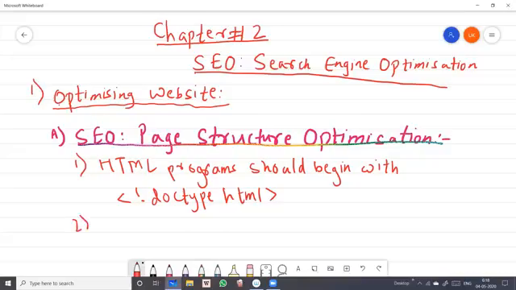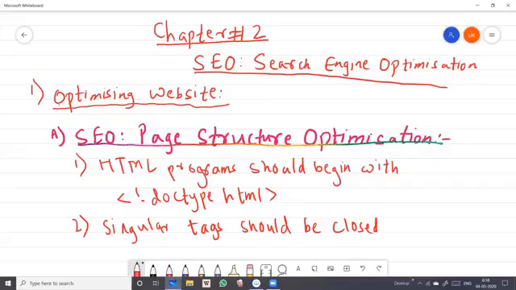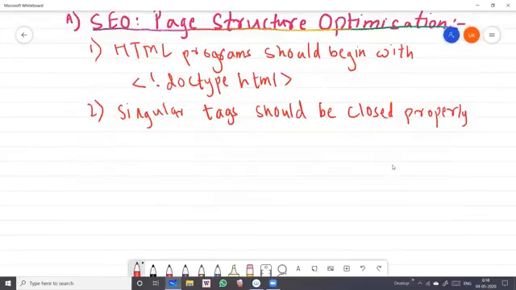Then the second thing we have to see, that singular tags should be closed properly. What does it mean? Like we have studied in our 11th standard, students, that tags are of 2 types, the empty tag and the closing tag.